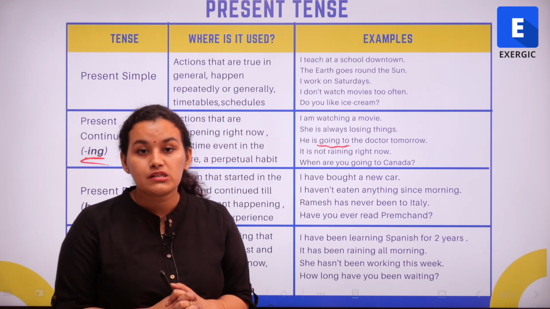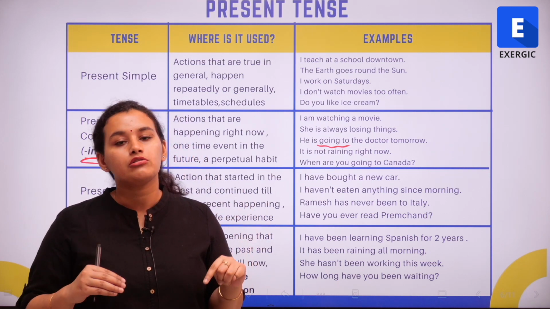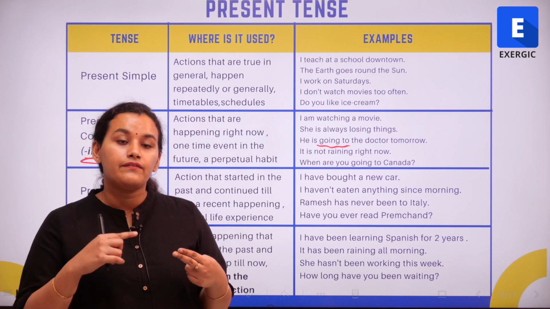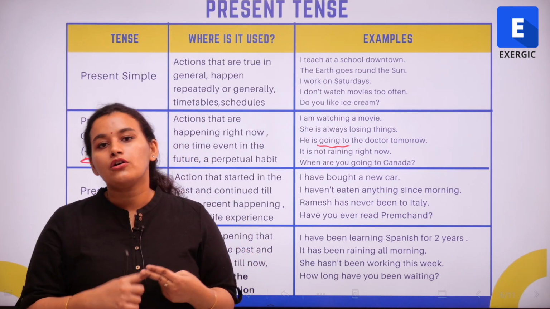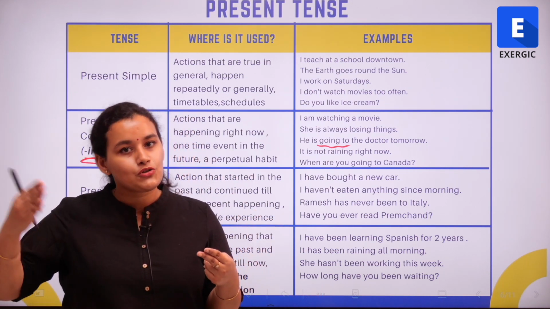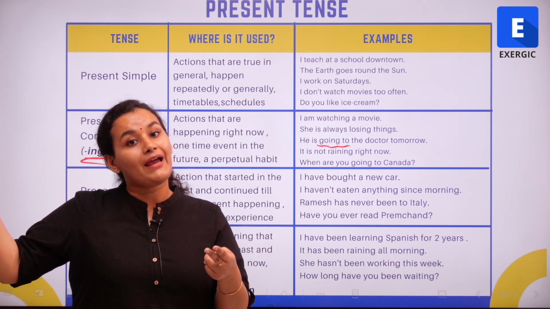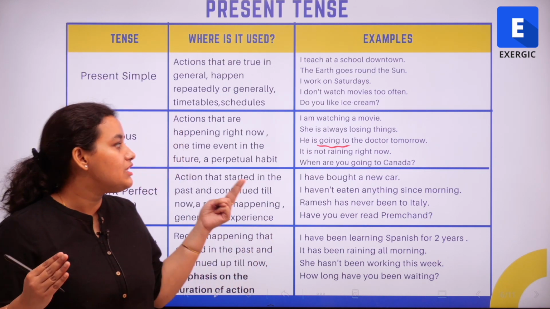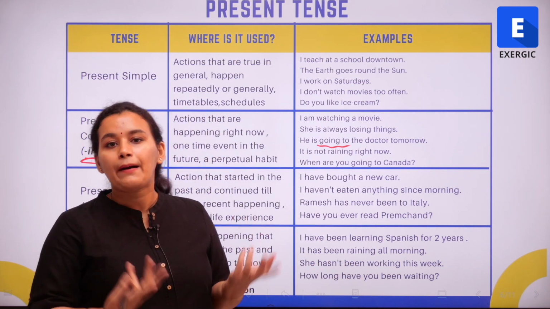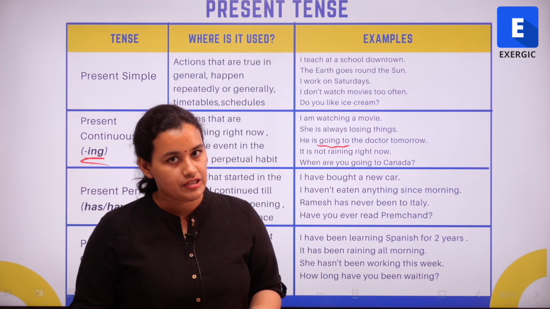So the present continuous tense, we can see, is used in three scenarios. Firstly is the very basic, when we are referring to actions that are happening right now in the moment. Secondly, it is used when we use the term going to, when we talk about a one-time planned event in the future. So I am going to meet her tomorrow, or he is going to the doctor, or we are going to Ireland next month, and so on and so forth. And lastly, it is used when we talk about a particular nature or a particular habit of a person. So she is always forgetting her keys, for example, right?